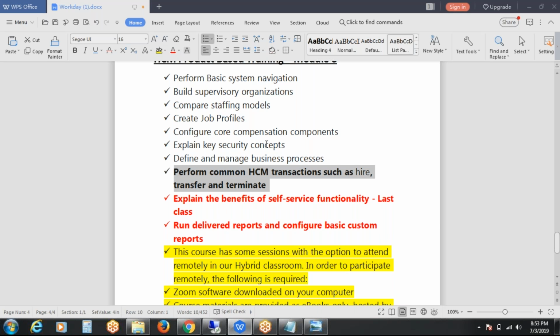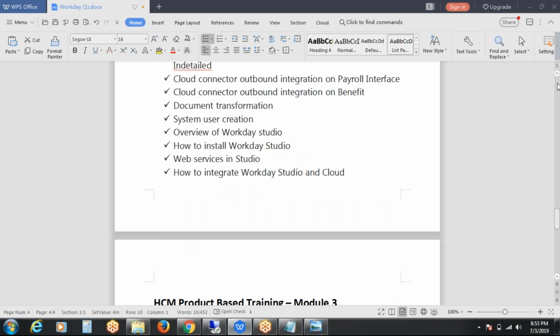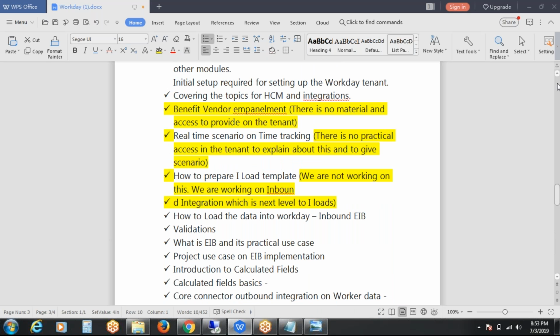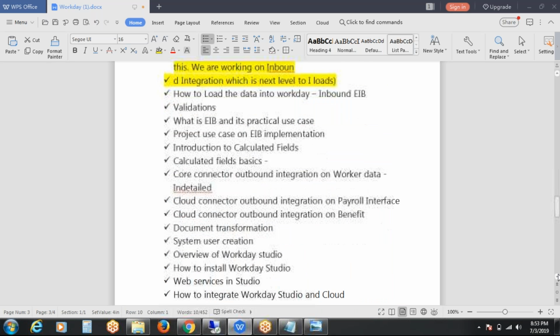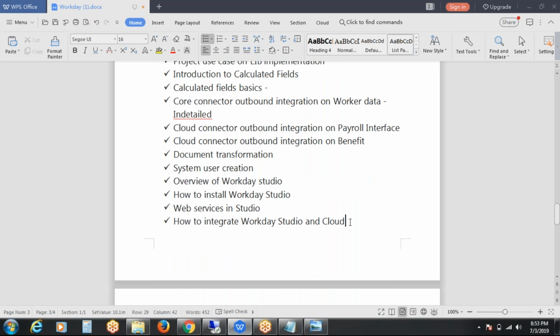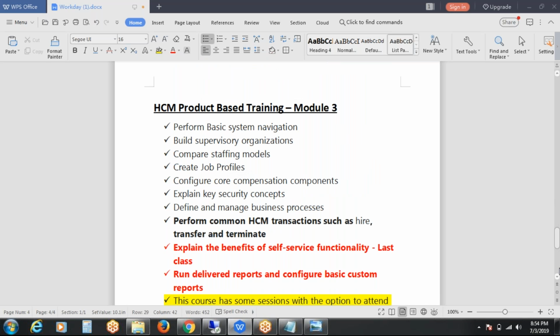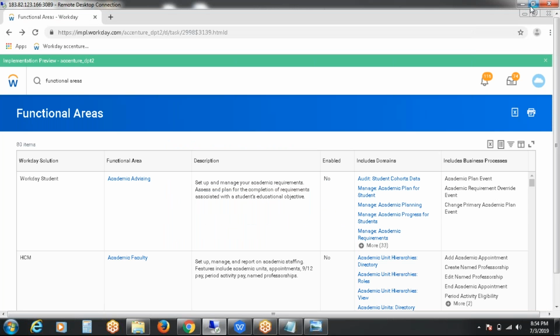These two are the same: terminate, transfer, and promotions. These are what we call business Workday transactions. And I will explain how to assign the user-based security groups if required. That is a simple step. We will go to the related actions, and there we will add accordingly. That's it. Please go through your documents for module 1, 2, and 3, and let me know if I missed anything. If everything is clear, from Monday onwards we are going to start the technical part.